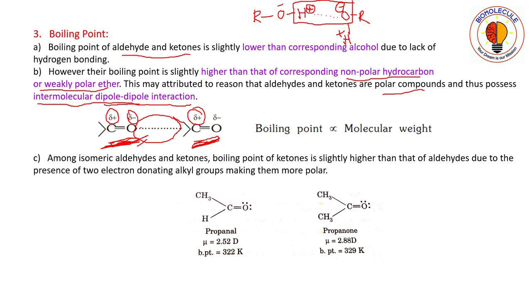This interaction is absent in non-polar hydrocarbons, for example hexane, butane, just simple alkyl chains, or weakly polar ethers. These do not have dipole-dipole interaction. So the boiling point of a carbonyl compound is directly proportional to the molecular weight.